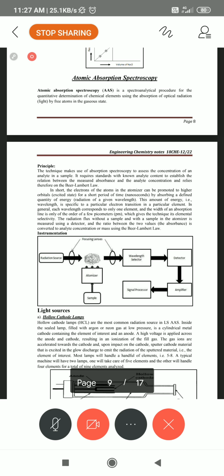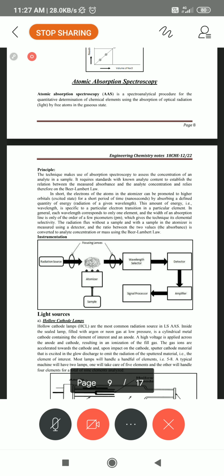How do you prepare them? The same 1.27 gram of sodium chloride is dissolved in 1 liter. From that you pipette out 2 ml into the first 50 ml volumetric flask.